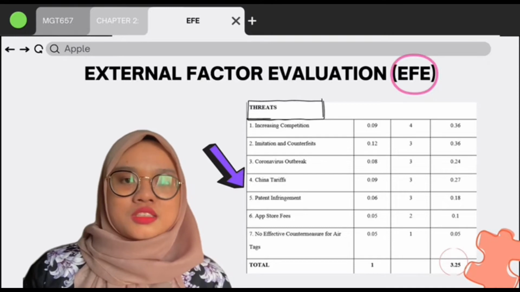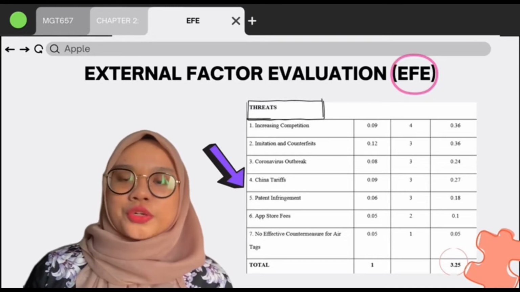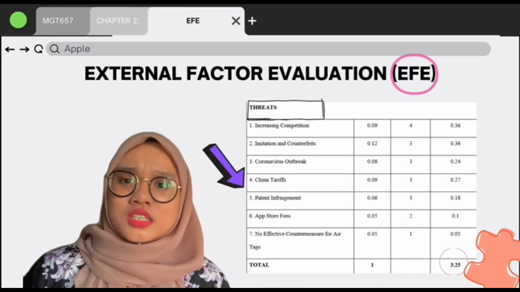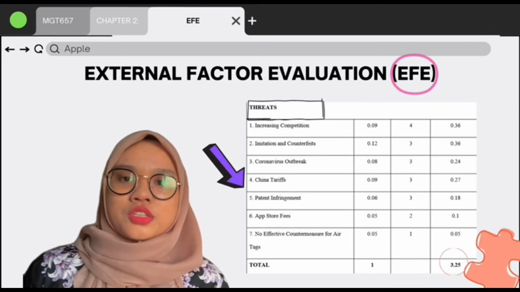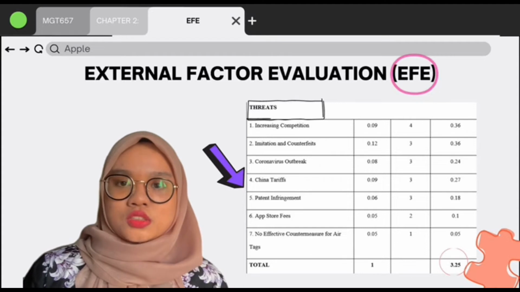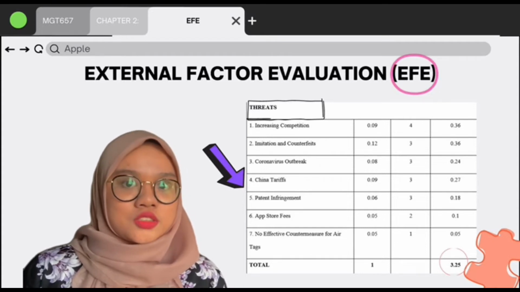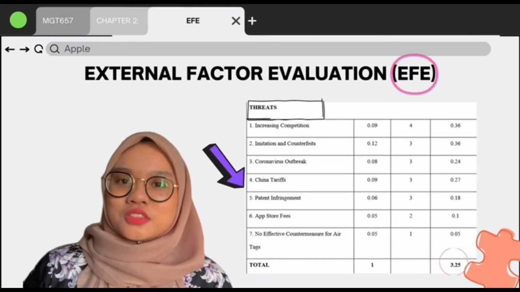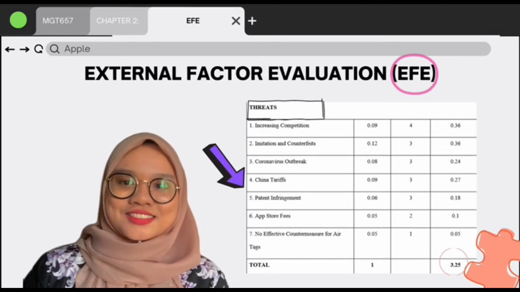Meanwhile, for the EFE threats explanation, Apple's top threats are increasing competition, imitation and counterfeit, which is 0.36, China tariff 0.27, and coronavirus outbreak 0.24. The total EFE matrix score of 3.25 is greater than the average total score of 2.50 as shown. The organization is very responsive and has outstanding responsiveness towards the opportunities and threats.